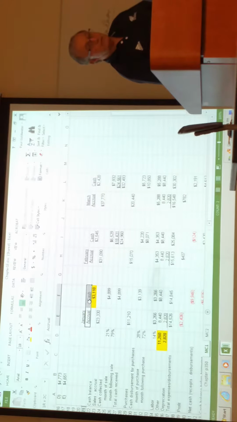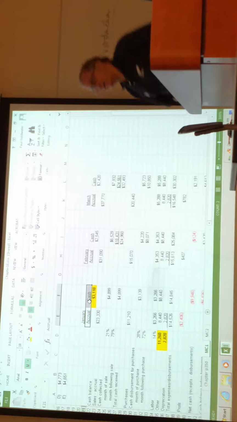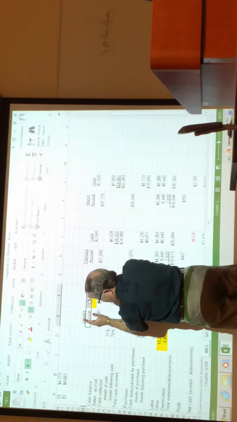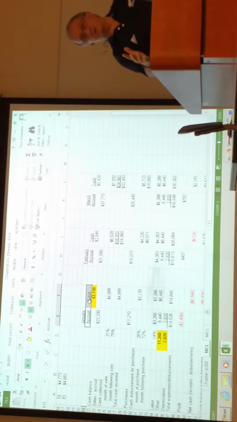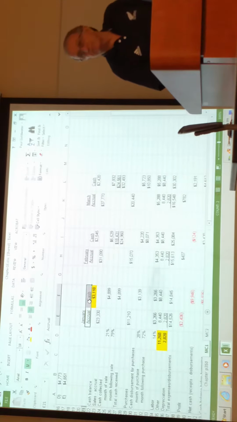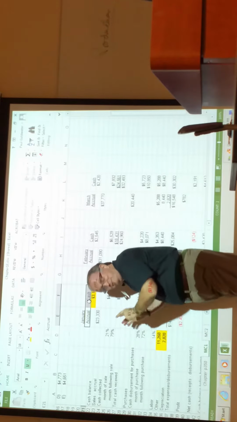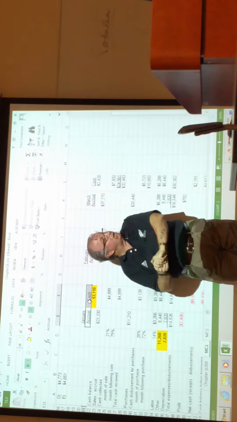Well, what I didn't want to do in class is scroll up and down, so I juxtaposed accrual and cash so I could get it all up on one screen. But if I was a student doing it, I'd do my accrual first, be happy that you've done it correctly, then do the cash. I was flirting with danger. You put it alongside each other, you better be very careful.